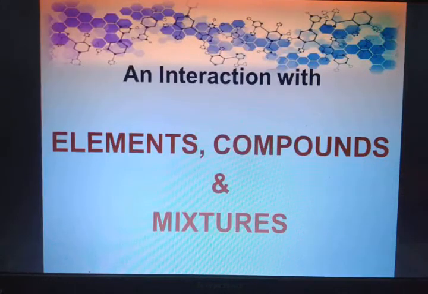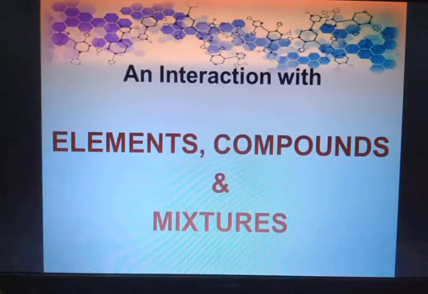So in the previous class, I started with this chapter, elements, compounds and mixtures. Let's do a very quick recapitulation of what I did, so that when I continue with the second part of this chapter, you can connect the previous one and the upcoming one.